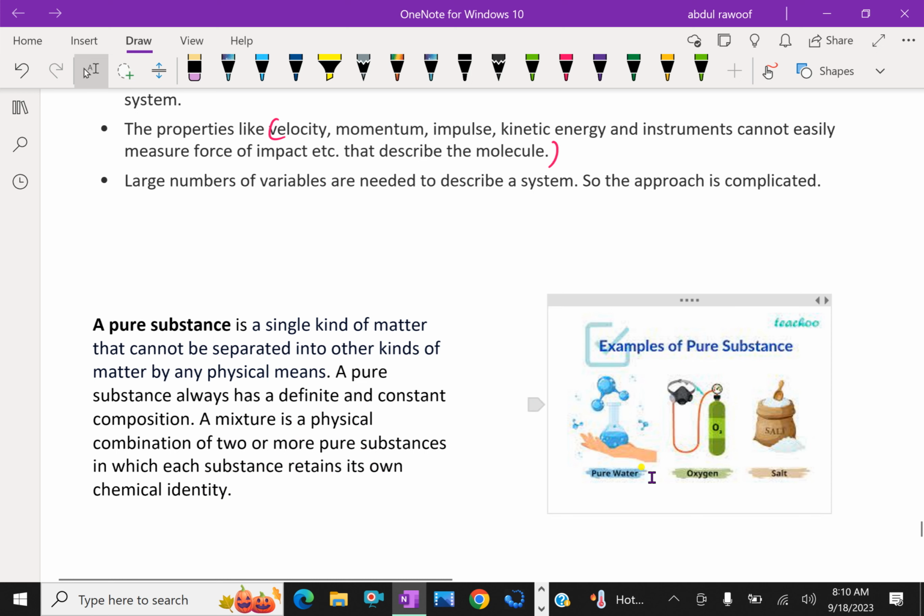Here, for example, pure water is considered to contain hydrogen and oxygen atoms in a fixed ratio. It's called pure water. In this pure water, no other matter is mixed except oxygen and hydrogen. So it's a pure substance. Oxygen itself is also a pure substance, because pure oxygen has no other matter inside.